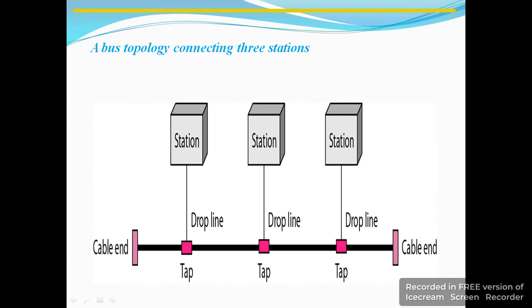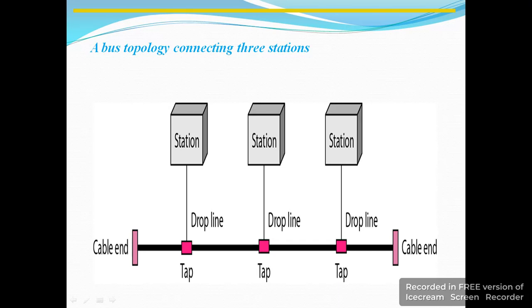When one computer sends a signal up the cable, all other computers on the network receive the information. But the one with the address that matches the one encoded in the message accepts the information while all others reject the message. The speed of the bus topology is slow because only one computer can send a message at a time. A computer must wait until the bus is free before it can transmit.